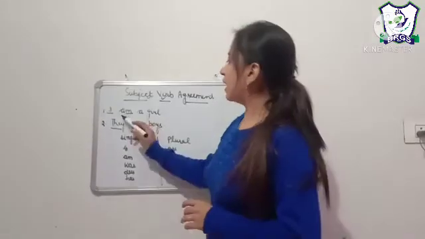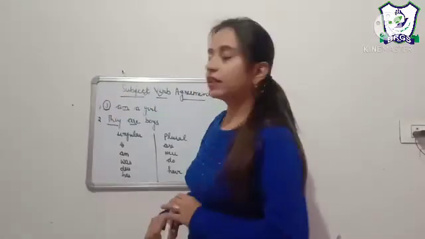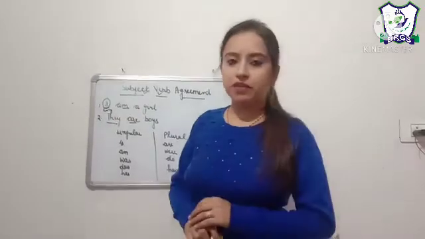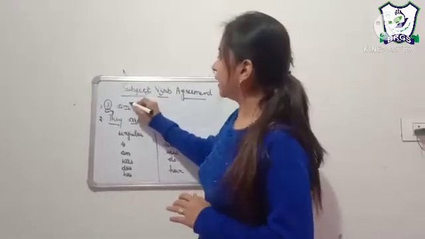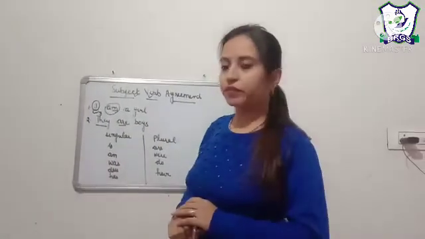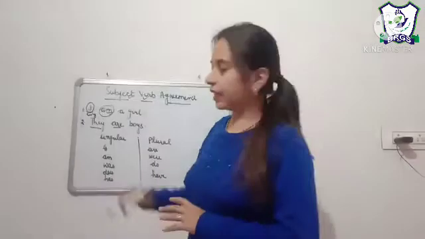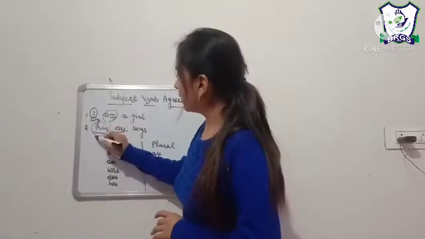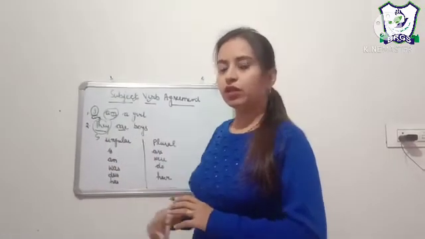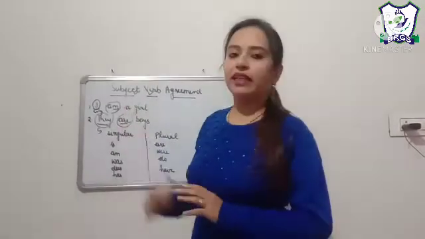For example, I am a girl. Here, I is the subject and it is a singular subject. And if our subject is singular, the verb that we are taking should be singular. So here I have used am. Let us come to another example. They are boys. Here our subject is they. The word they is plural. So the verb that I will take should also be plural. So I have taken are.